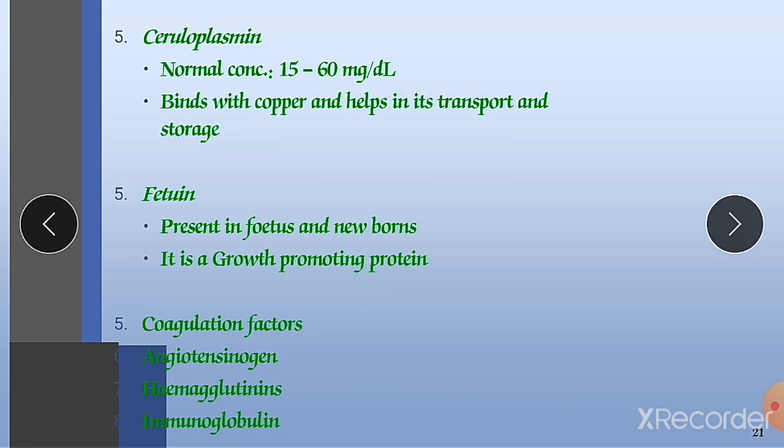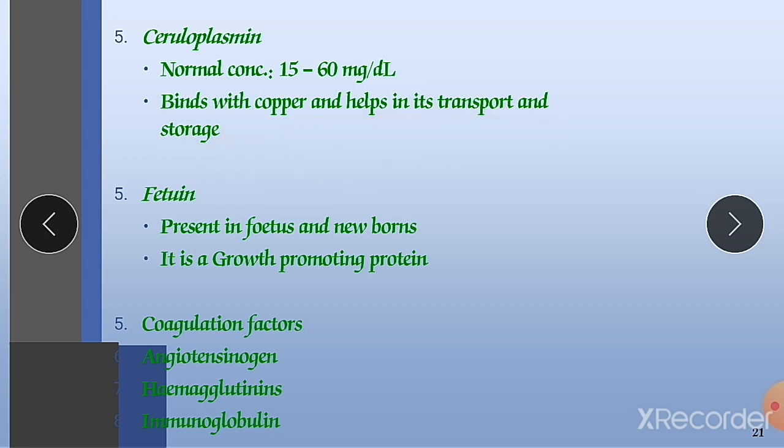Ceruloplasmin. This ceruloplasmin is one of the carrier proteins, and it has the genes for ceruloplasmin. Its normal concentration is 15 to 16 mg per dl. It binds with copper and helps in its transport and storage.